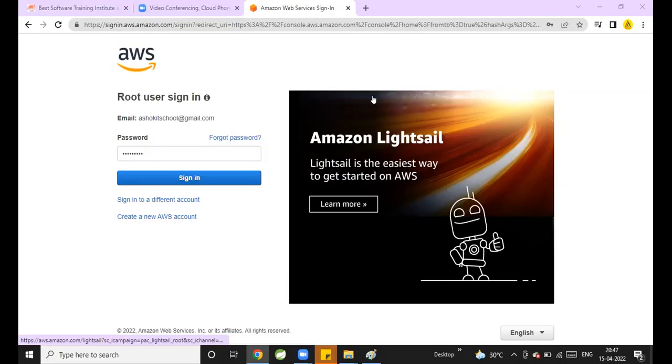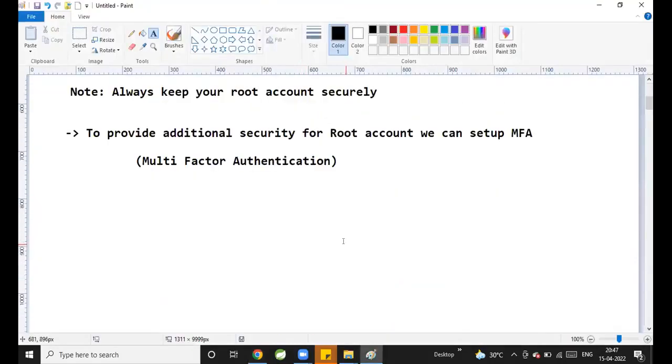Okay. Now we are using an email ID and password to log in to our root account. By mistake, if somebody sees our email ID and password, they can log in to our root account and create services, and the billing will be generated for us. Now, to provide additional security for the root account, we can set up multi-factor authentication.